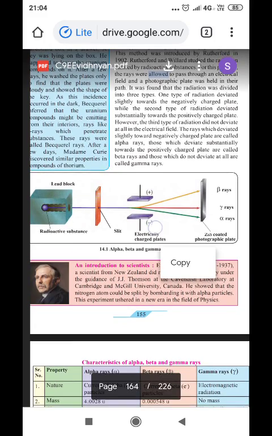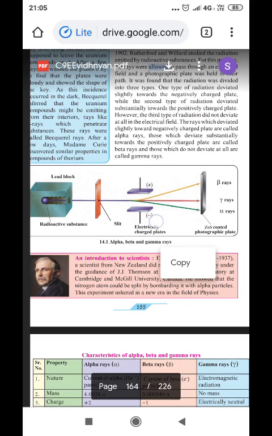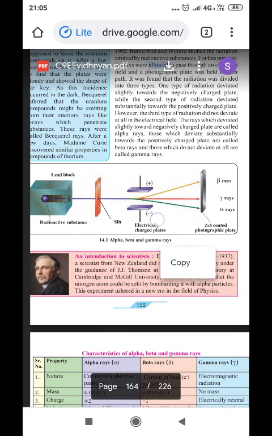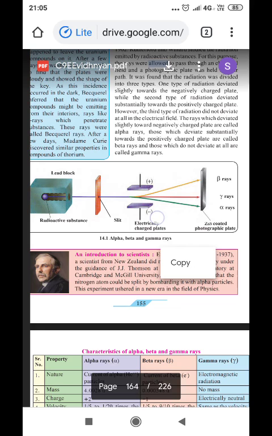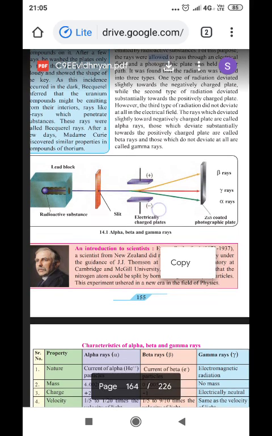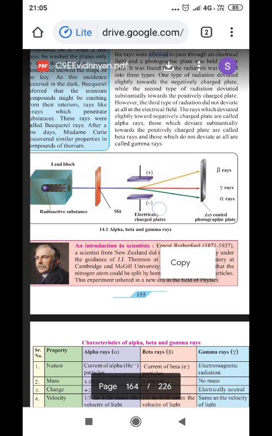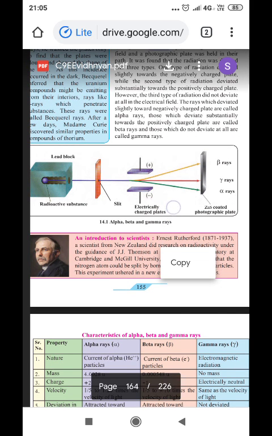However, the third type did not deviate at all in the electrical field. The rays which deviated slightly towards the negatively charged plate are called alpha rays. Those which deviate substantially towards the positively charged plate are called beta rays, and those which do not deviate at all are called gamma rays.